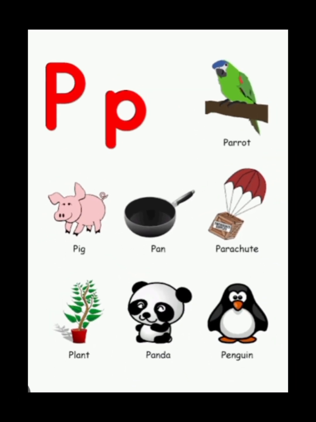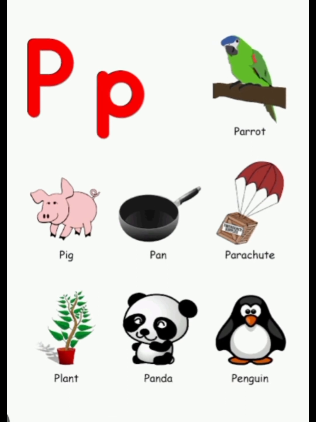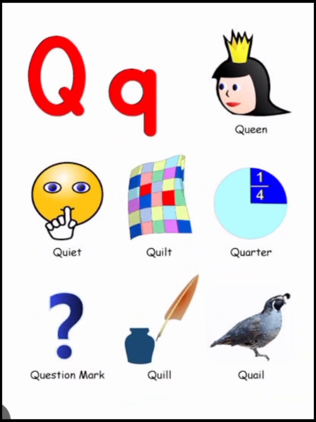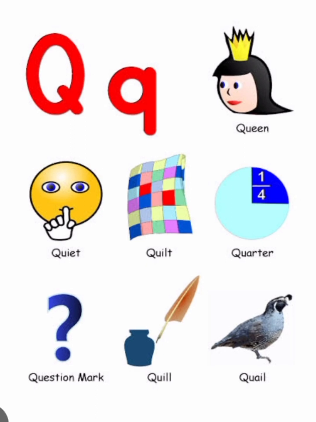P for parrot, P for pig, P for pen, P for parachute, P for plant, P for panda, P for penguin. Q for queen, Q for quit, Q for quarter, Q for question mark, Q for quail.